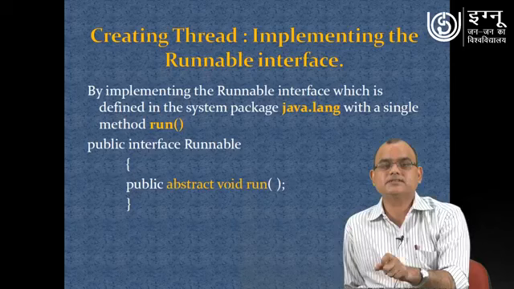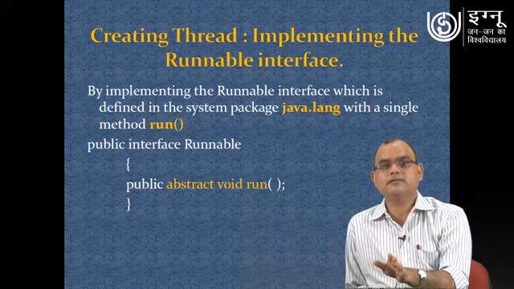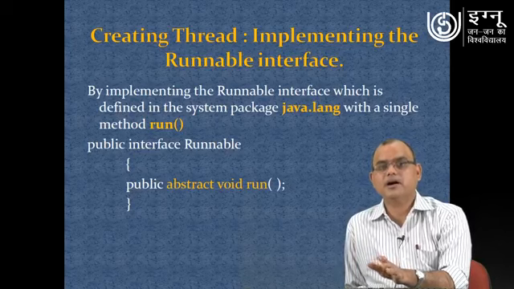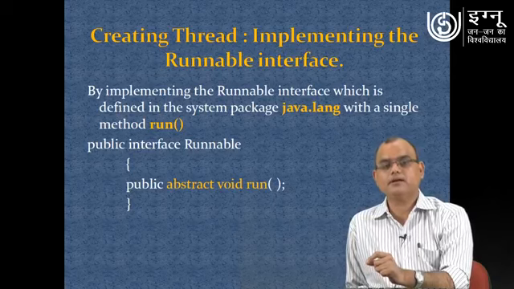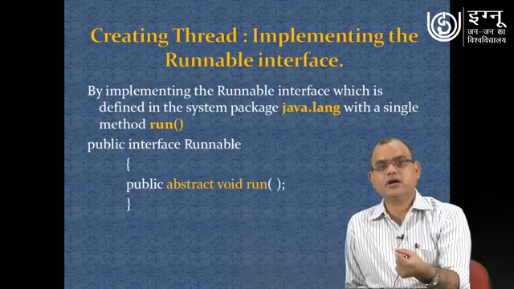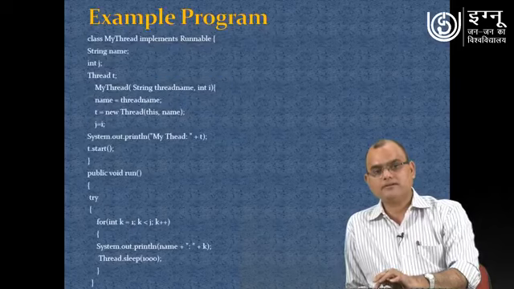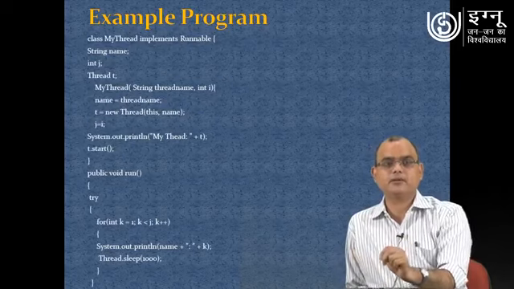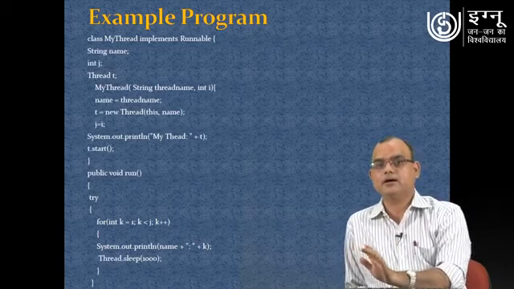Now let me come to the second way of creating thread. Second way is that there is an interface that is known as runnable interface, and that particular runnable interface is available in java.lang package, and that particular interface is having one method, that is run method, and that particular run method you have to implement in your class once you are implementing the runnable interface. So now let me see one more program again. This particular program is creating thread using implementation of runnable interface.